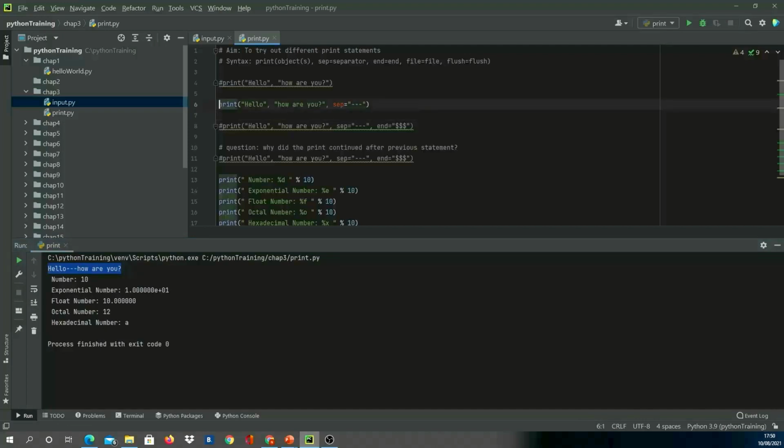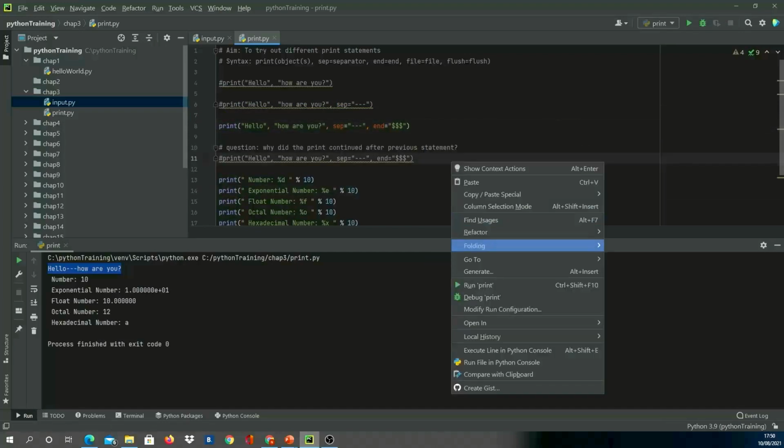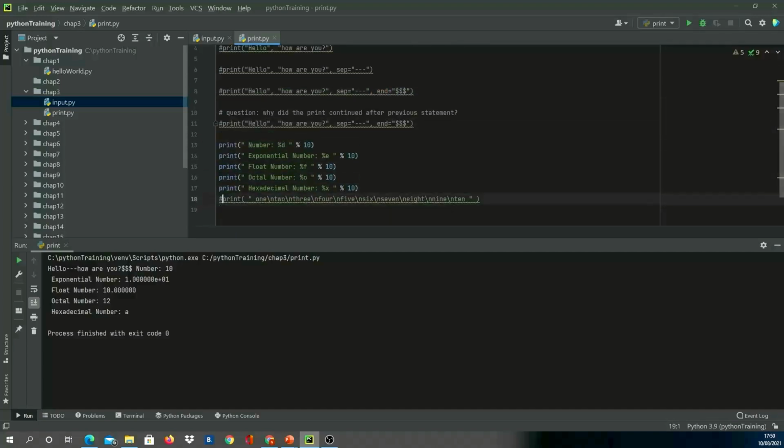Now let's see how the third one, the separator with the end works, which is our third example. So let me save this and then run again. So here we are saying hello followed by separator, print the whole thing followed by the dollar sign. Now because we haven't given end of line, our next line print has come here. So next I'll comment it. We'll talk about different print statements.